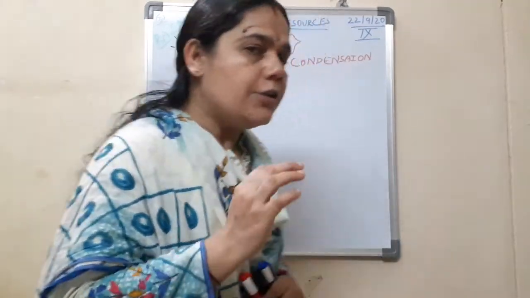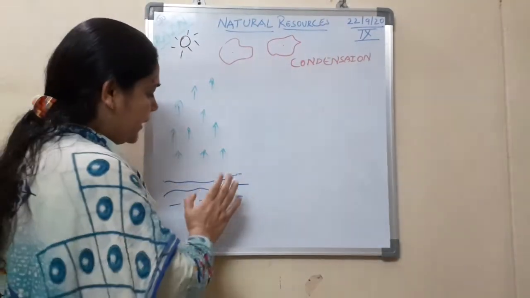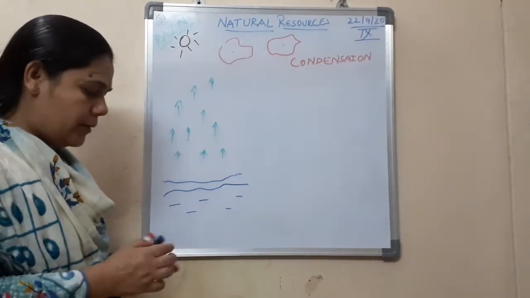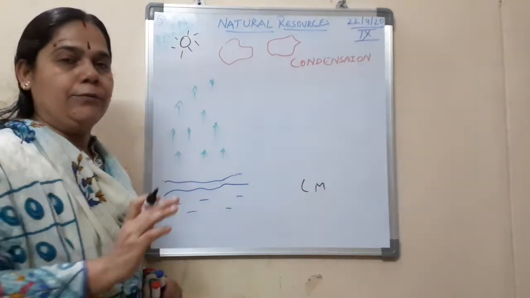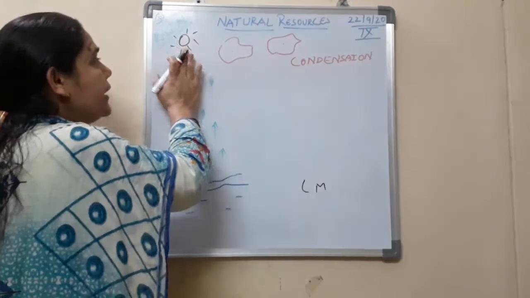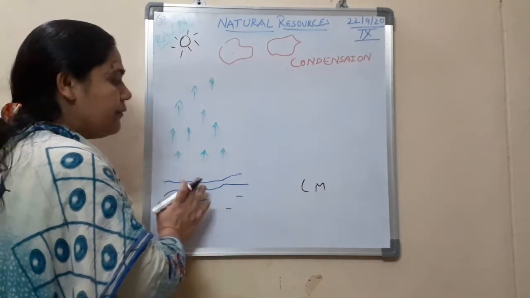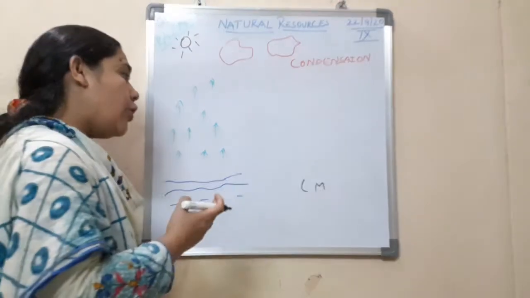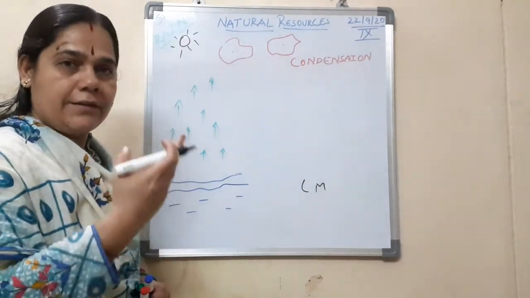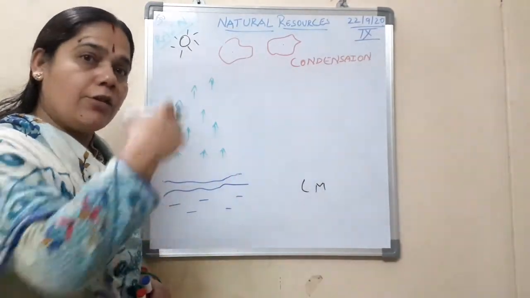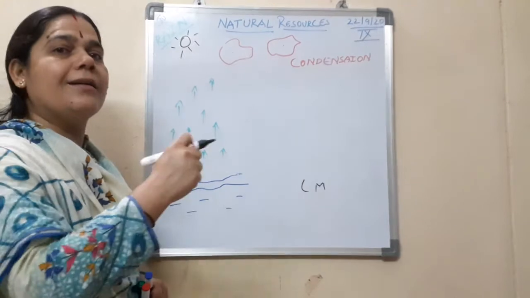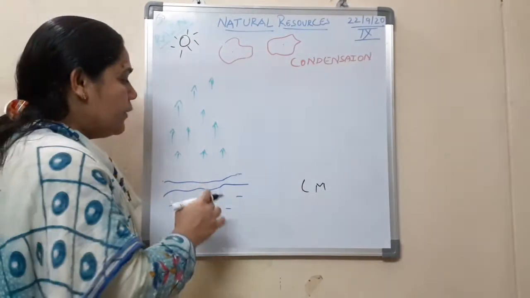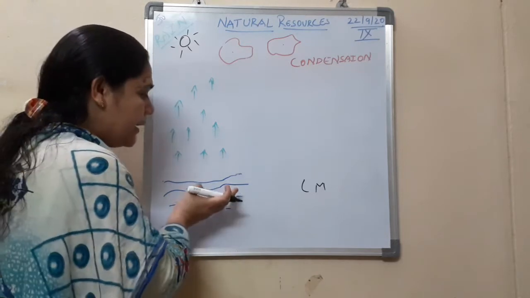Now let us see how. Now we all know when air is getting heated up, it is getting heated up on both the water bodies and the land masses. Okay, so the land and water get heated during daytime by the sun. But since there are large water bodies, which means they contain a large amount of water, obviously during daytime when there is sun, even water gets heated up. So not only the air but even the water gets heated up, thereby a certain amount of water is getting converted to water vapor.